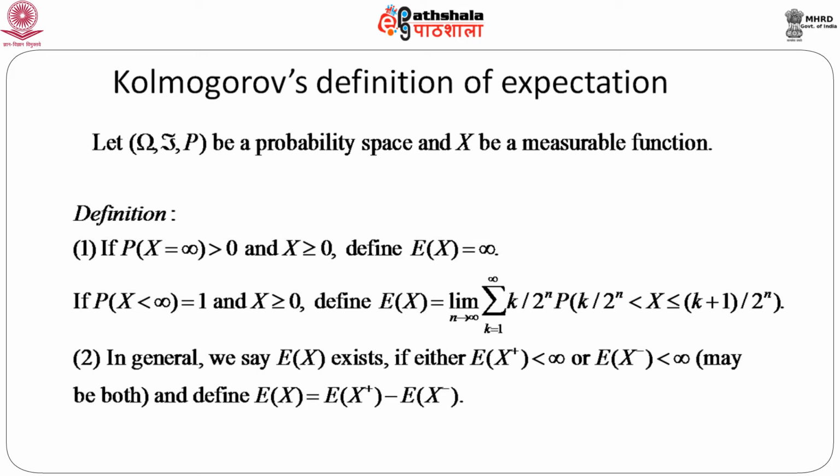In one we have defined expectation for a non-negative random variable, and we know that X minus as well as X plus are both non-negative random variables. So, expectation of X plus and expectation of X minus we can define as in one, and then use them to define expectation of any random variable, and obviously we have to be very careful about the existence of this expectation.